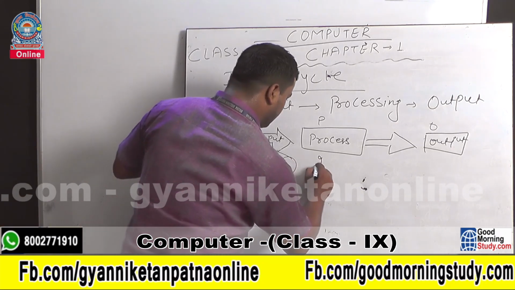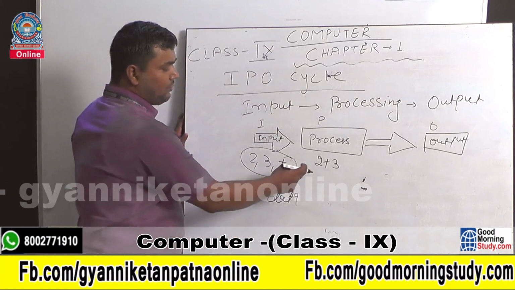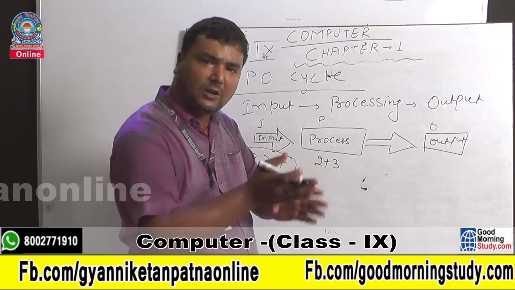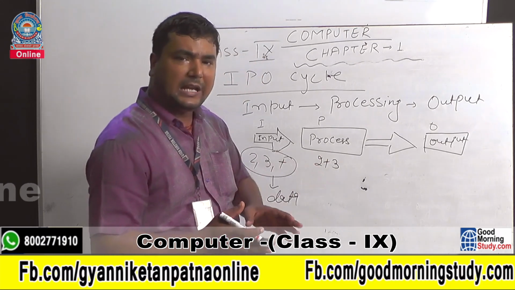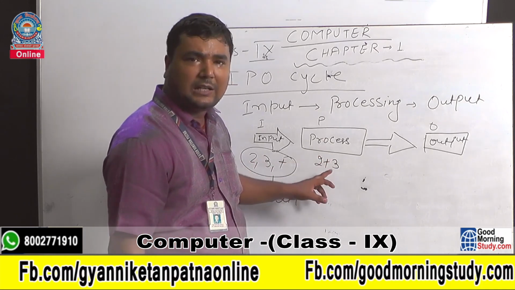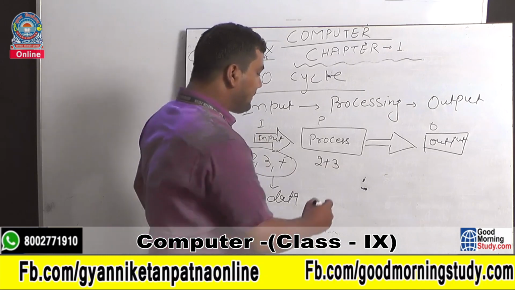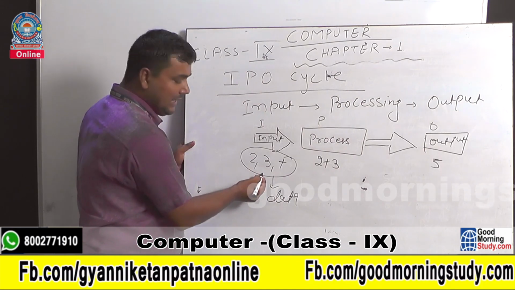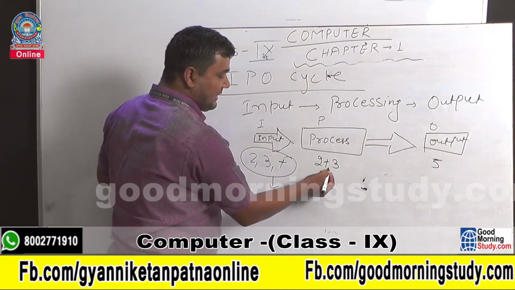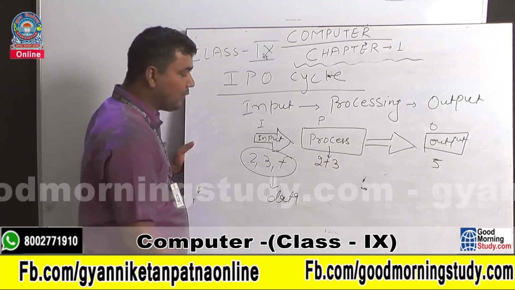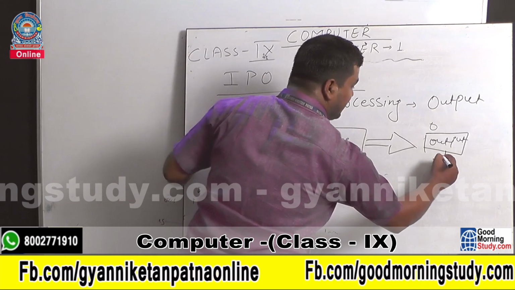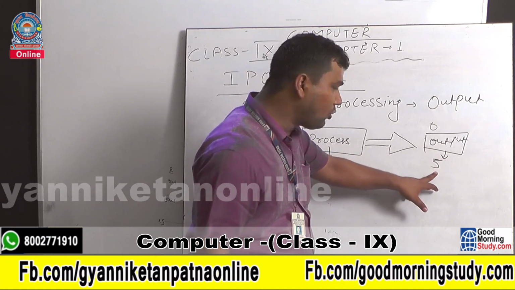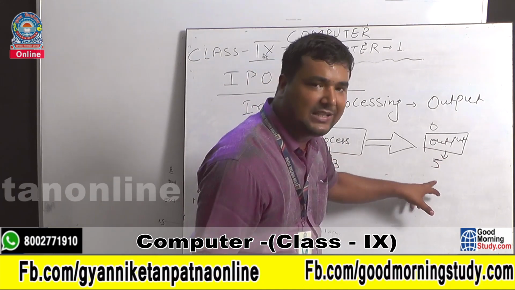This data, 2 plus 3, goes to the processor. Here the processor works on this data. Works on means what? It performs the task on the data, or it converts the inputted data into the desired result. After that it is displayed. So what you can see here, this is input, this is called data, this is called processing. That means the processor, the CPU, is working on this data. After that the result displayed is called output. This is also called result. This is also called information because it is processed data.